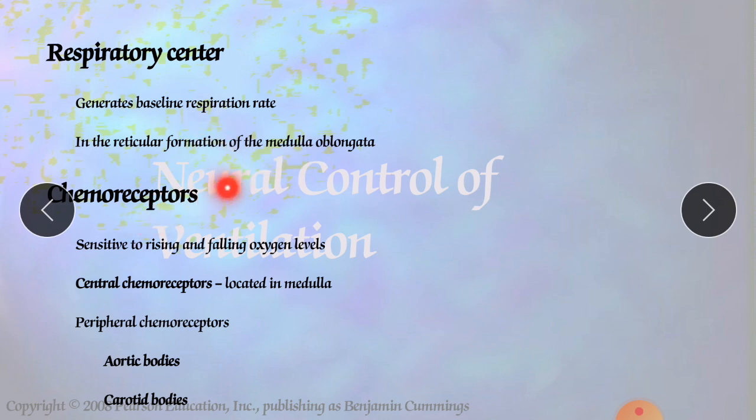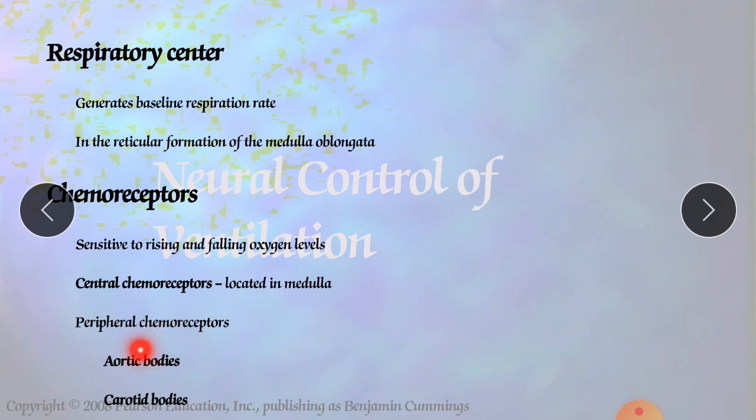Now chemoreceptors are responsible for the sensitivity to rising and falling oxygen levels. The central chemoreceptors are located in the medulla oblongata, and peripheral chemoreceptors are there. The aortic bodies and carotid bodies we have already discussed. They are the receptors, physical receptors which are available in our body.